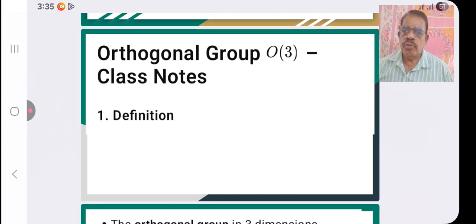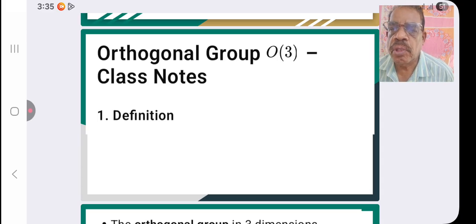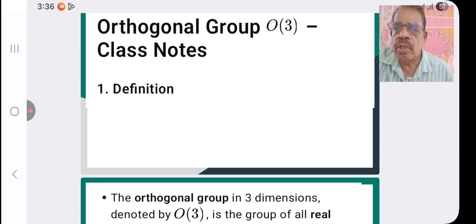Orthogonal group, in short we write as O3 group, its class notes. And what we see is the definition of O3 group.